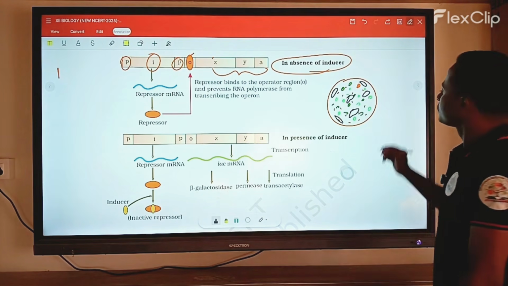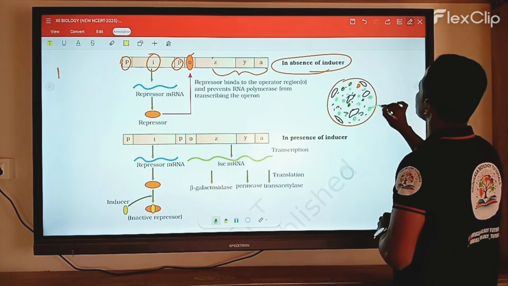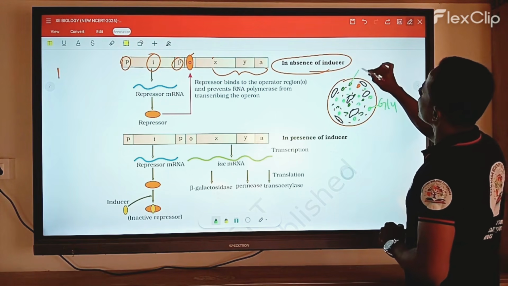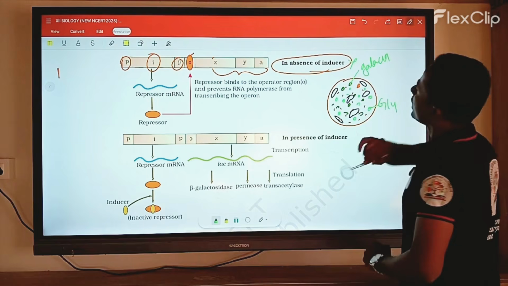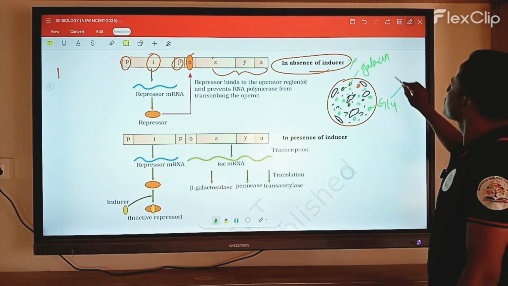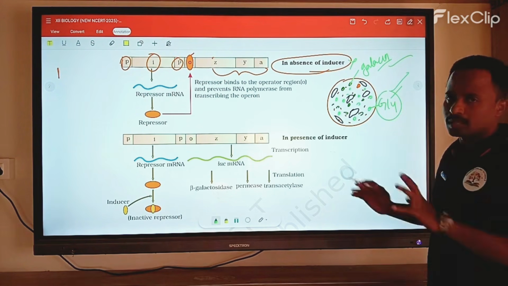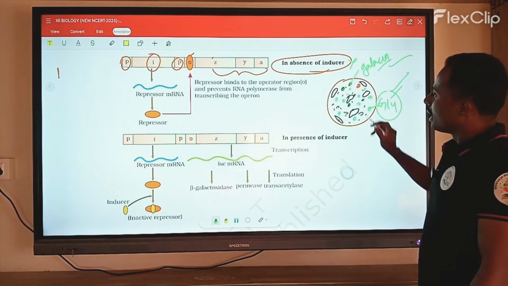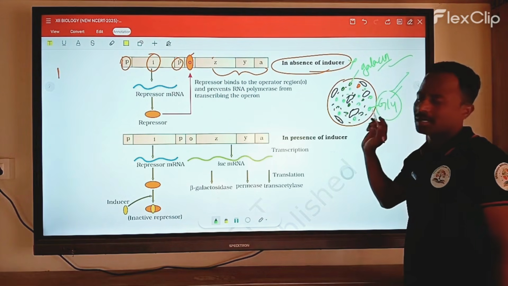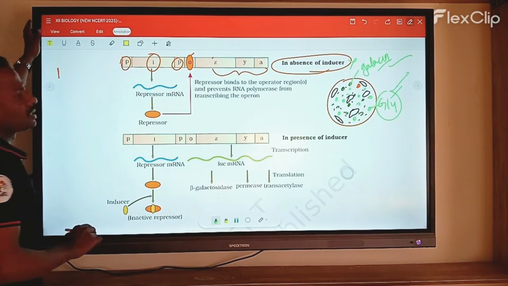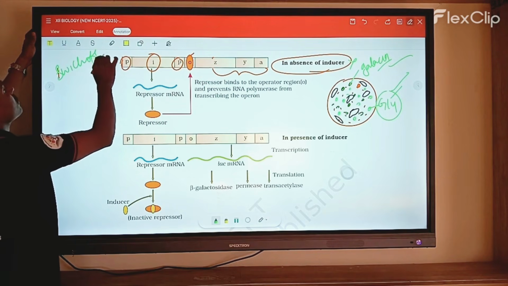So in this medium, glucose is present as well as galactose. There is no requirement for an inducer, because only glucose and galactose are present. The bacteria can easily utilize glucose and galactose and survive. With the complete absence of inducer, the operon is completely switched off.